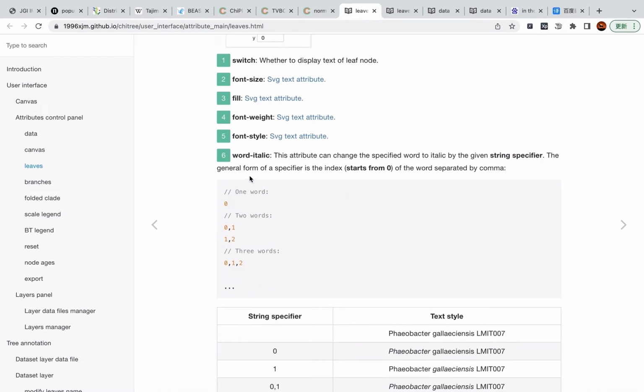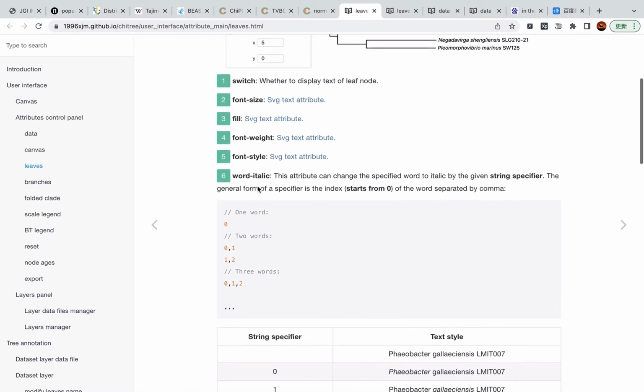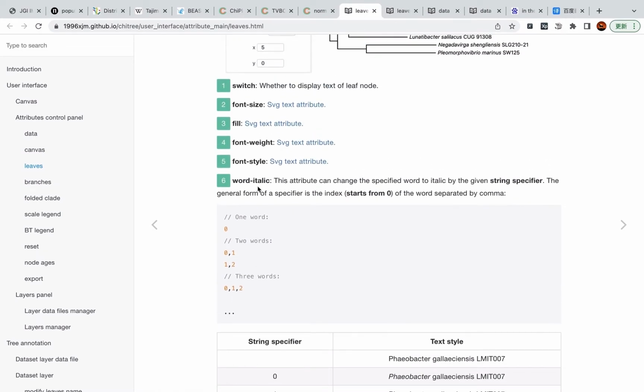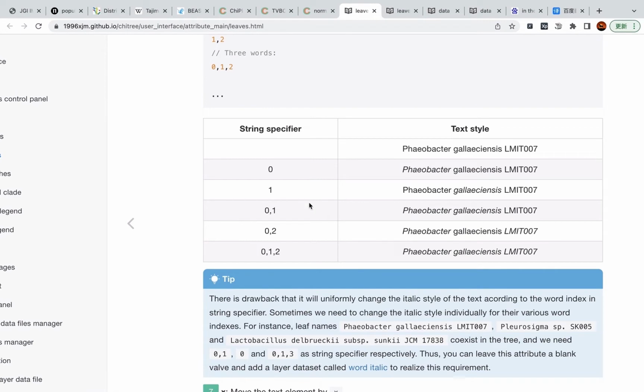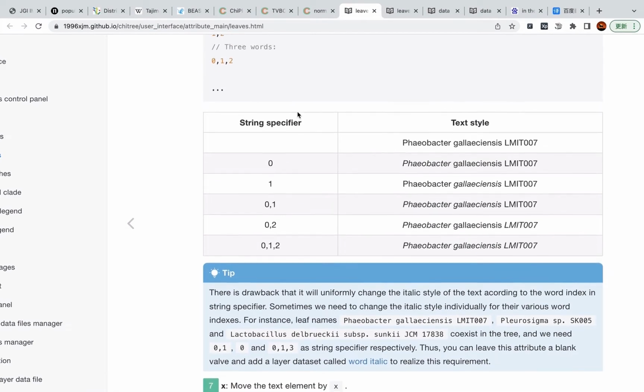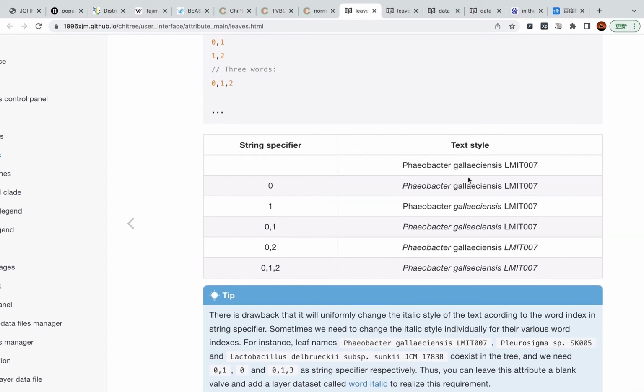The general form of a specifier is the index of the word you want to change to italic, separated by comma. There are some examples here, like if you leave this parameter blank, the text style will not